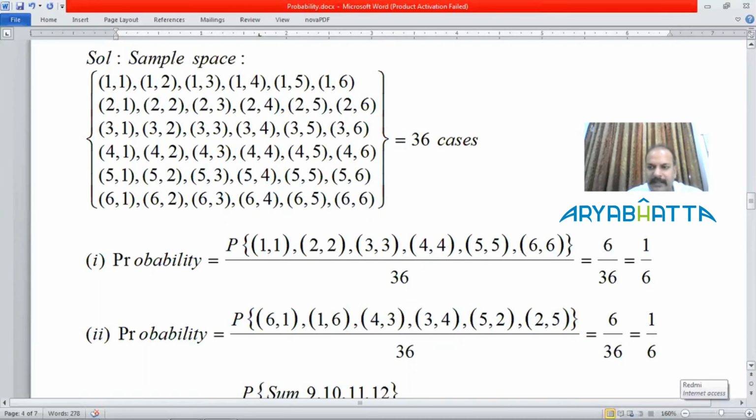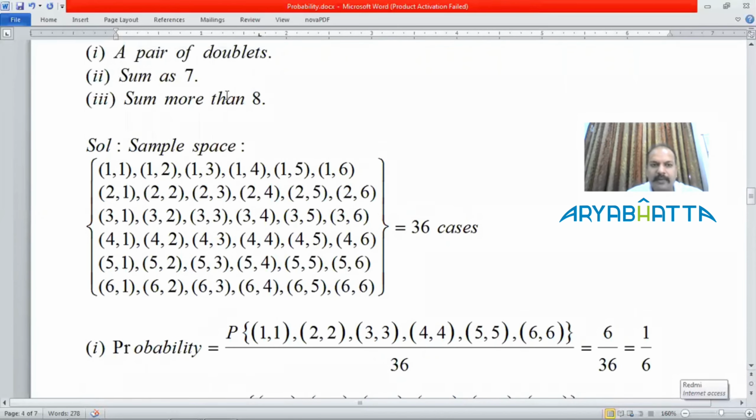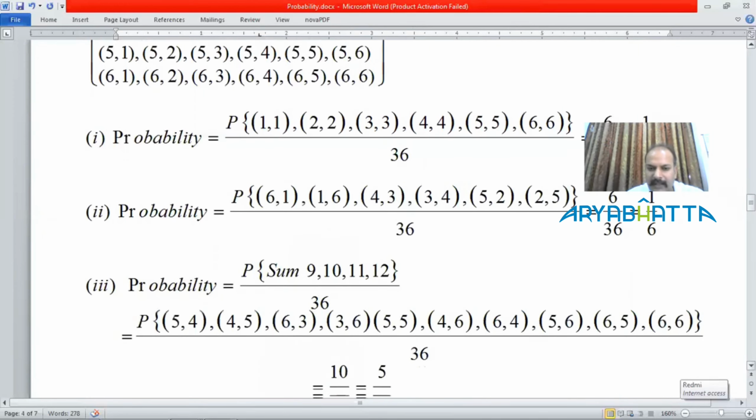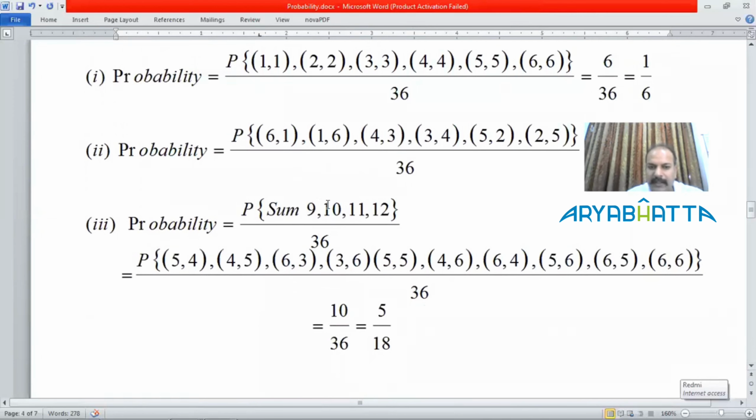And in the third part, we will ask for sum more than 8. Now, the maximum possible sum we are having is, in this case, 6 and 6, 12. More than 8. 8 is not used here. More than 8 means 9, 10, 11, and 12. The sum could be 9, 10, 11, 12.